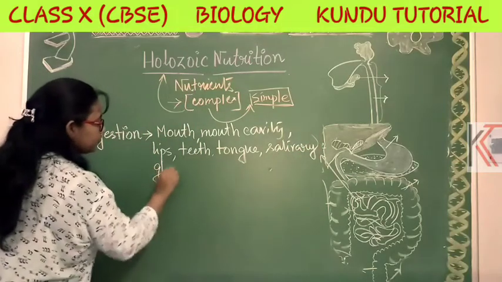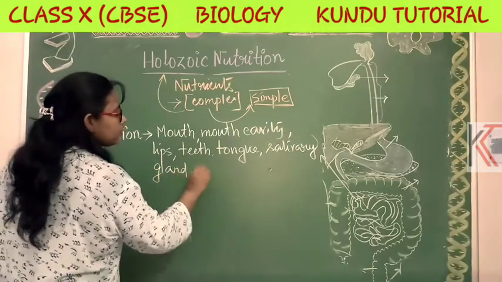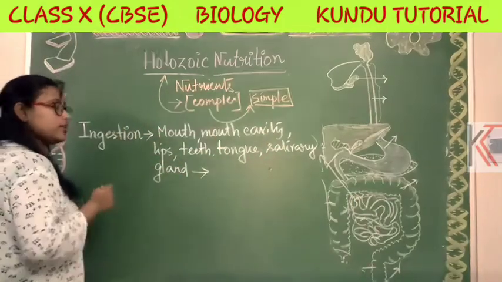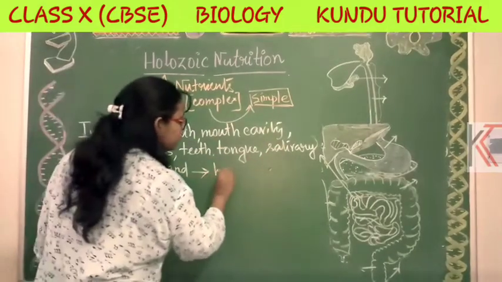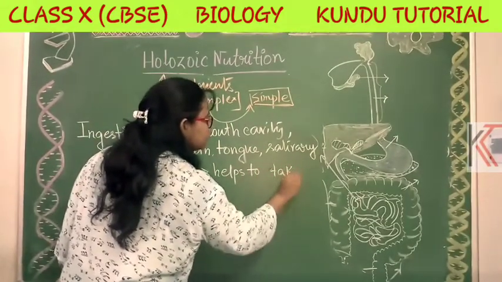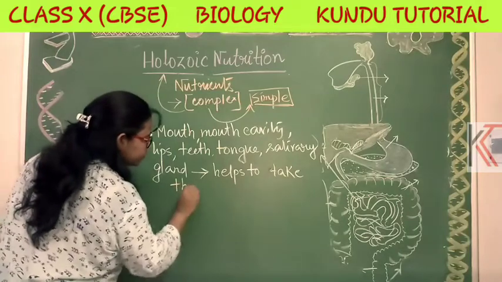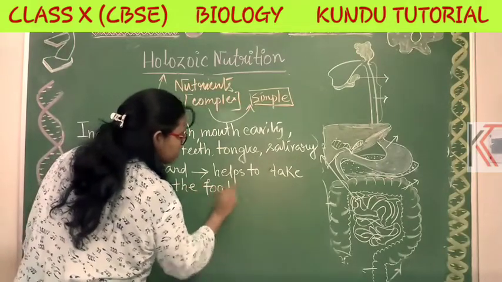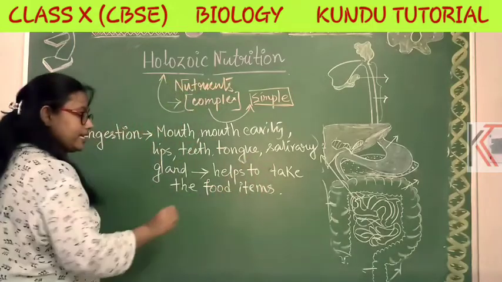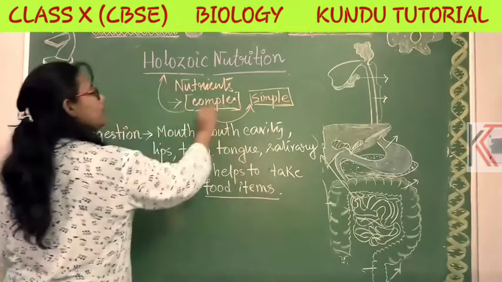These organs and structures help to take the food items. That is called ingestion. And these food items are complex.